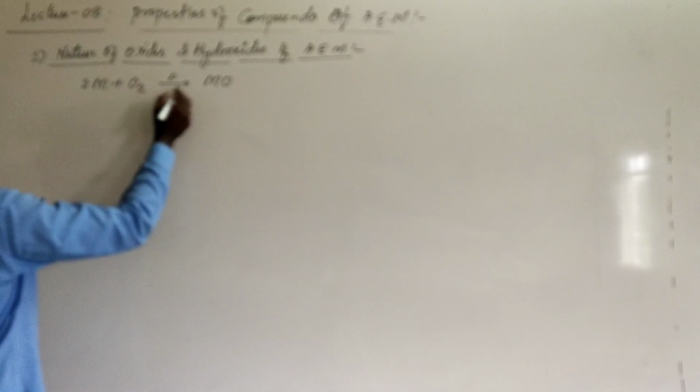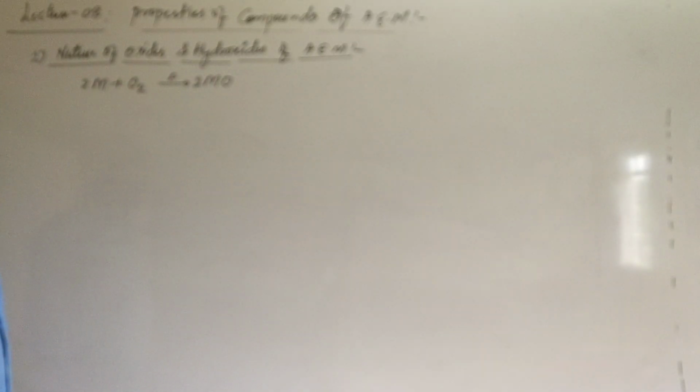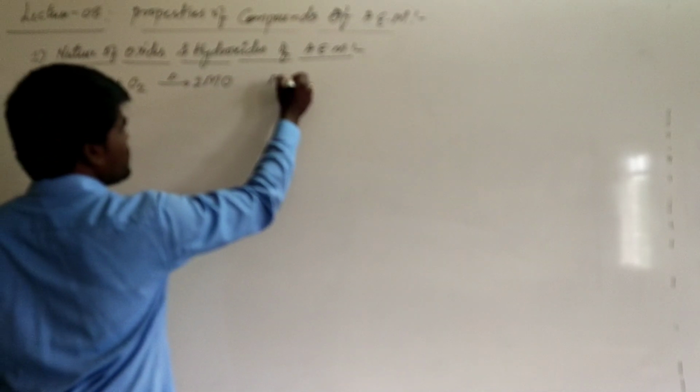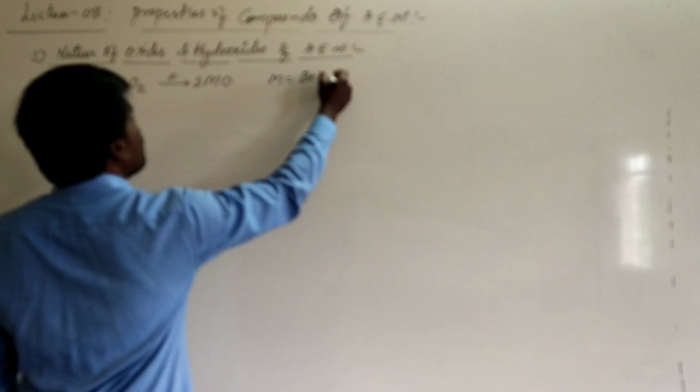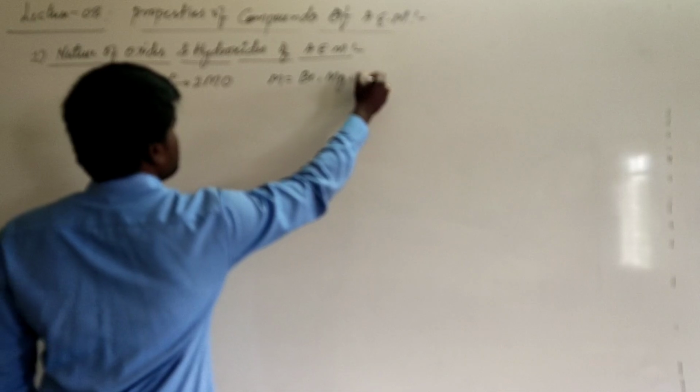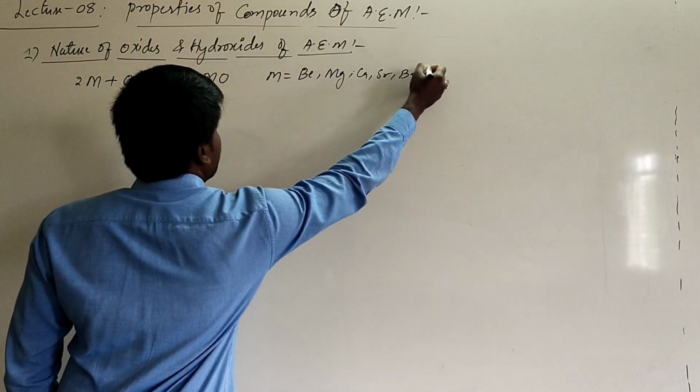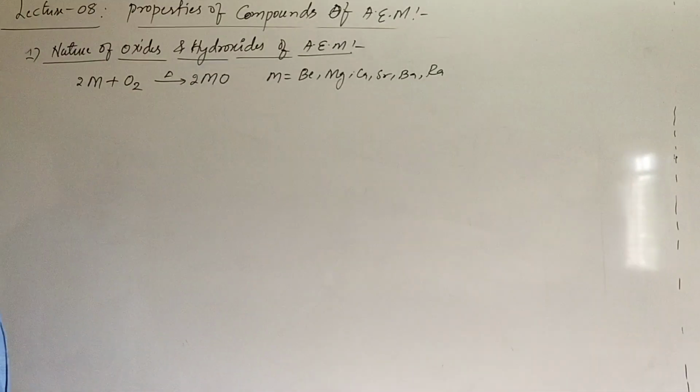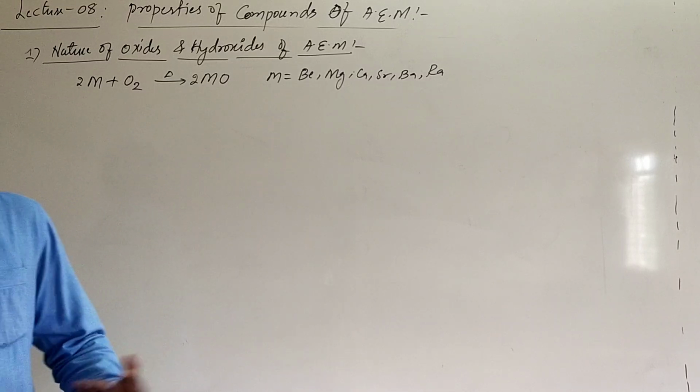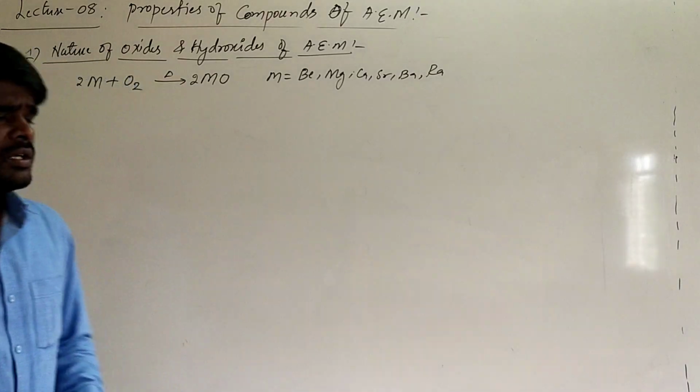Here you take 2 moles of alkali earth metal, it forms 2 moles of oxide. Generally, this M can be anything. There is beryllium, magnesium, calcium, strontium, barium, and radium. This is one of the modes of preparation of alkali earth metal oxides. Direct combustion of these metals in the atmosphere will form the corresponding oxide.